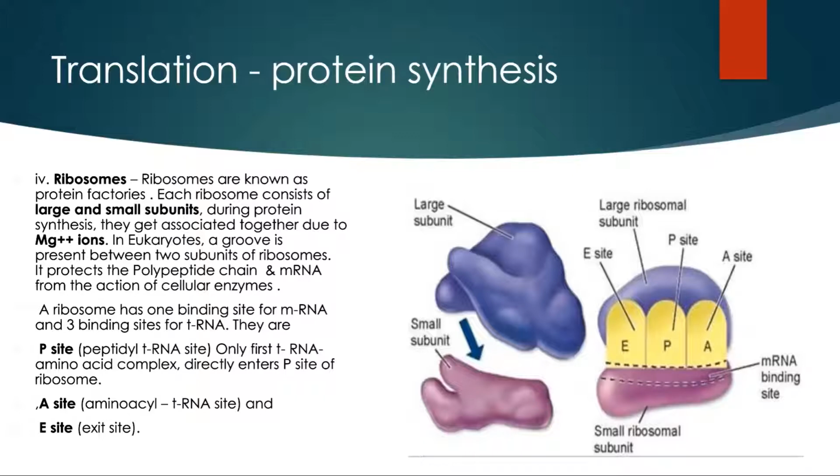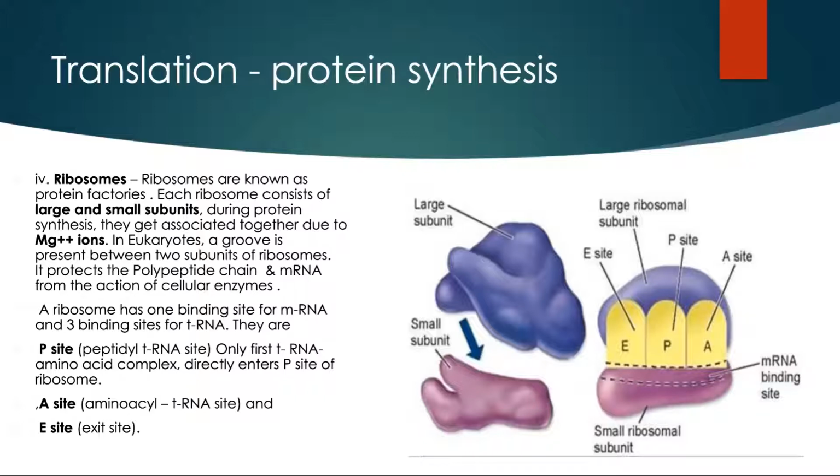Along with this, the groove also protects the polypeptide chain and messenger RNA from the action of cellular enzymes. A ribosome has one binding site for messenger RNA, and this binding site is present on the smaller subunit of ribosomes. So the messenger RNA binds with the smaller subunit of the ribosome.